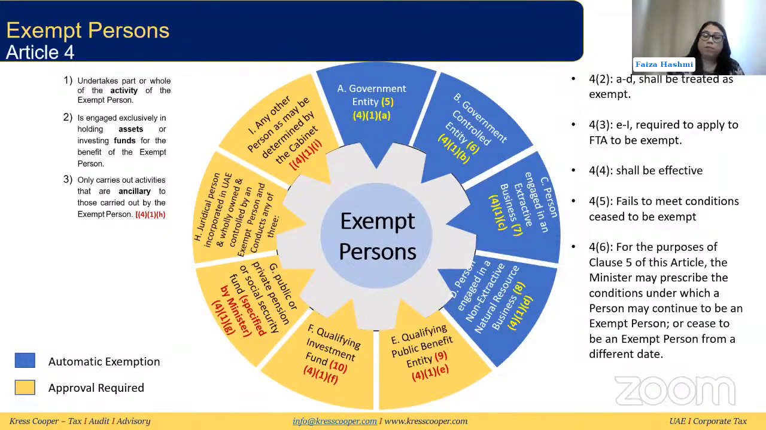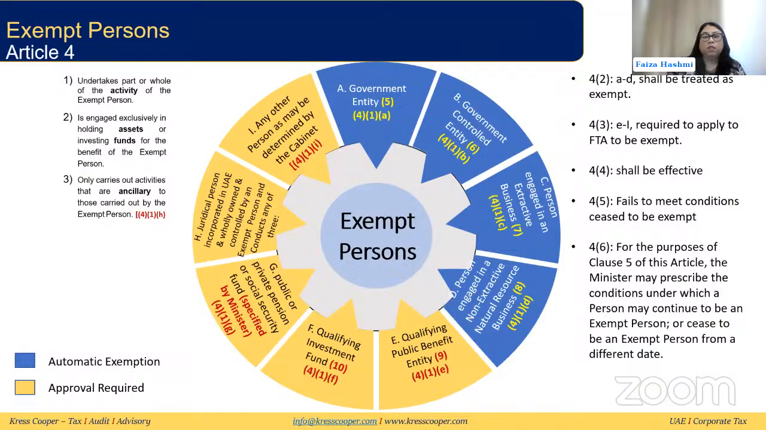Then we have qualifying public benefit entities. We have qualifying investment funds. We have public or private pension or social security funds. We have other juridical persons who are incorporated in the UAE and wholly owned or controlled by an exempt person, meaning any of the A to G, and they either undertake part or whole of the activity of that exempt person, or they are engaged exclusively in holding assets or investing funds for the benefit of the exempt person, or they only carry out activities that are ancillary to those carried out by the exempt person. So all this category, and there might be some later determined by the cabinet, but at the moment these 8 categories are treated as exempt.